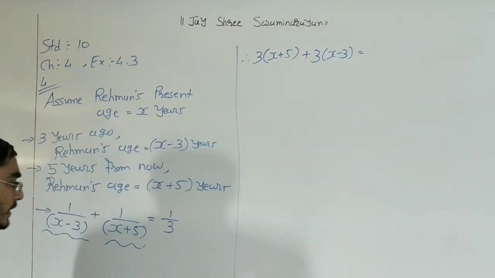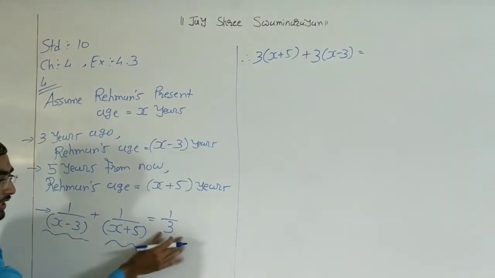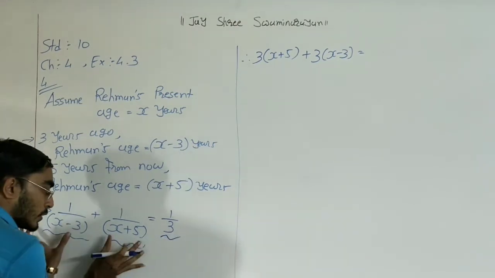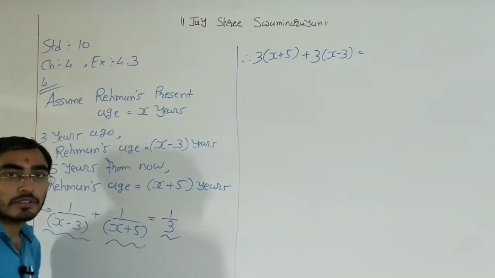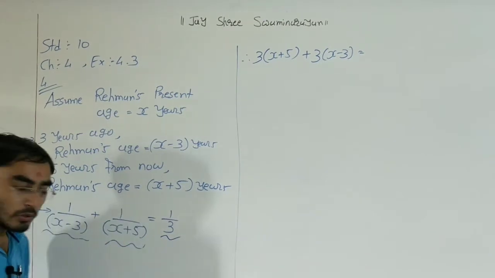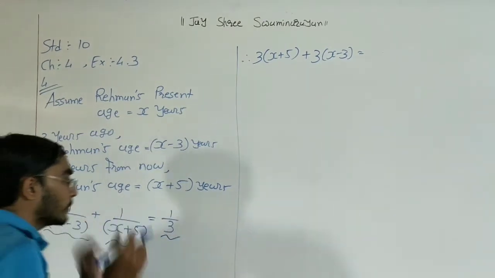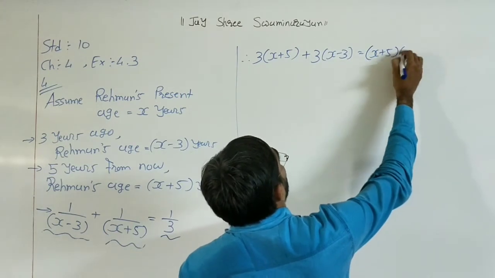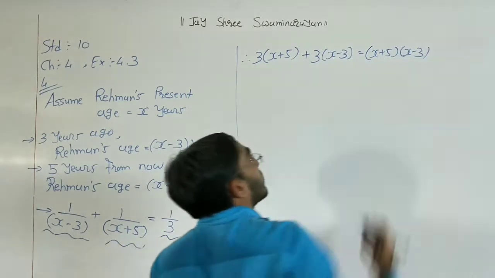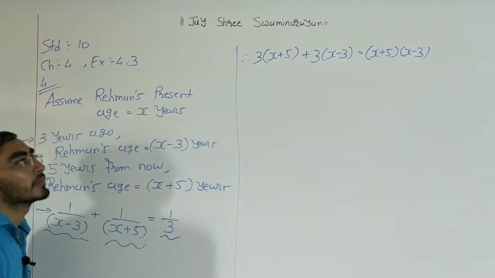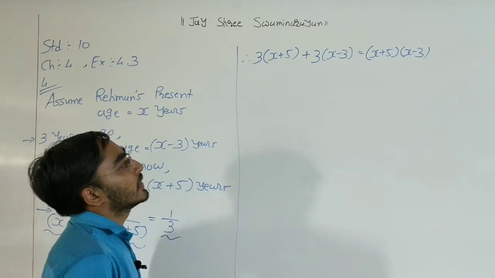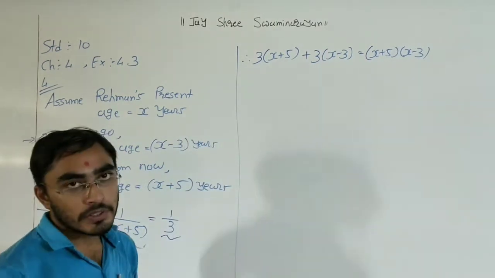Okay, now the right hand side denominator is 3. So the other two brackets we need to transfer here and multiply with 1. Okay, so these two brackets we need to transfer here. It is (x plus 5)(x minus 3). Now we need to simplify this.